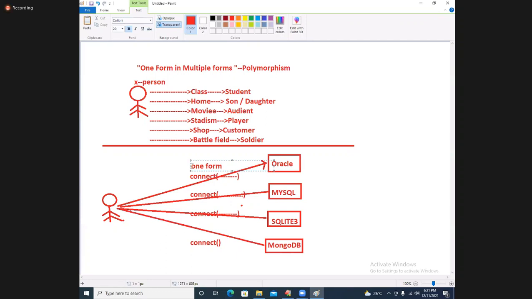One form. He is using it for how many forms to communicate? Multiple forms to communicate. But what is different? Modules are different, no doubt in that. So one function is used for communicating with multiple databases.